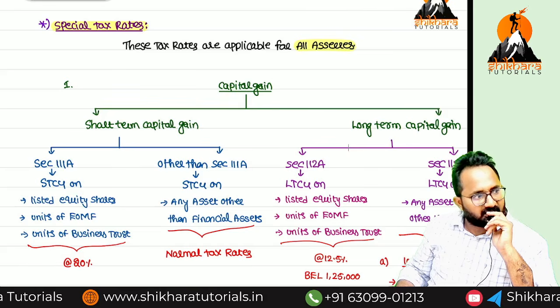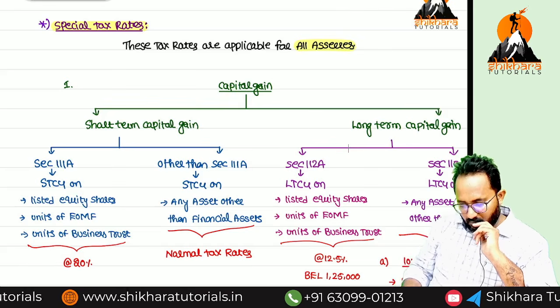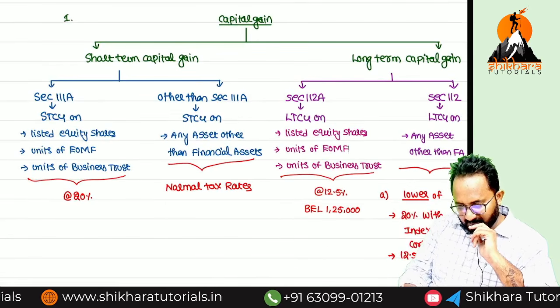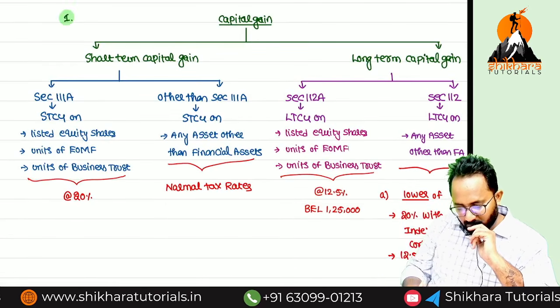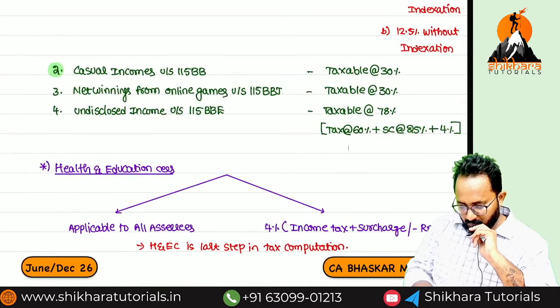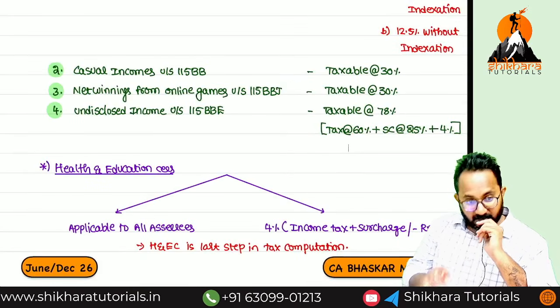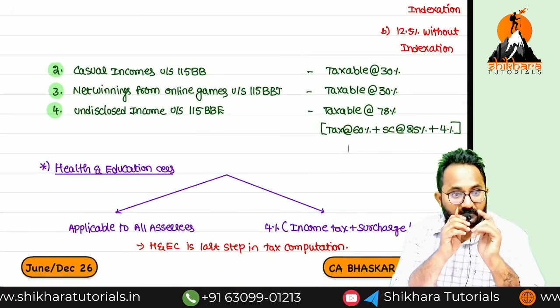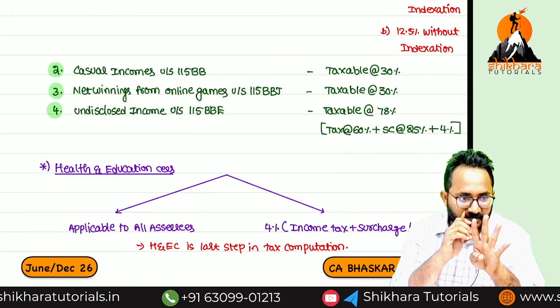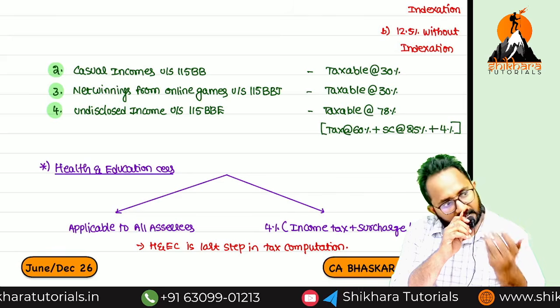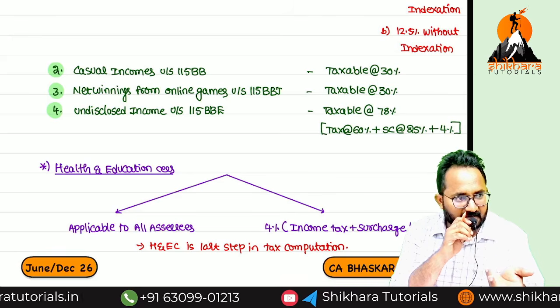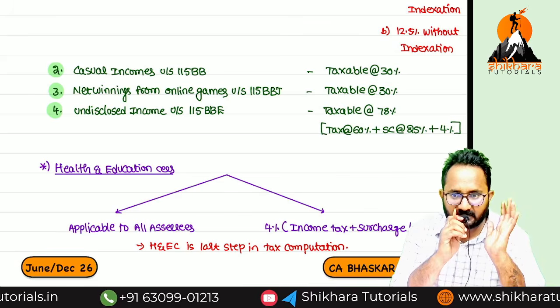Individual lottery income is there, special rates only. So now I have given some special incomes and special tax rates: 1, 2, 3, 4. In these basic concepts I will tell you four special incomes and special tax rates. For other chapters I will discuss more special incomes and more special tax rates also.